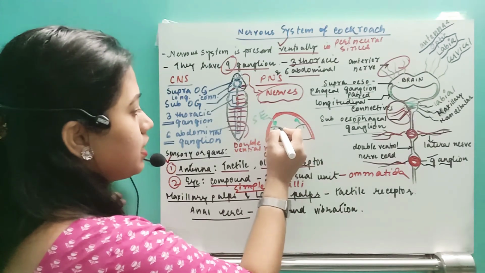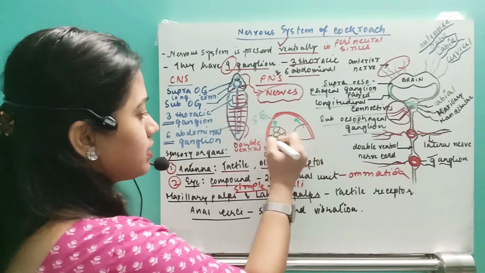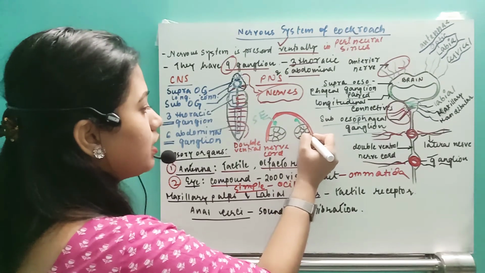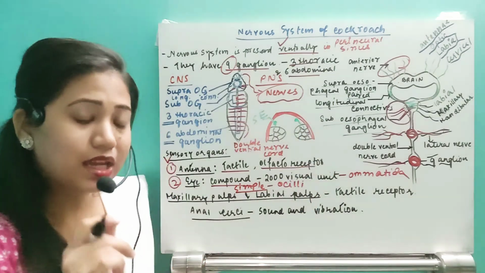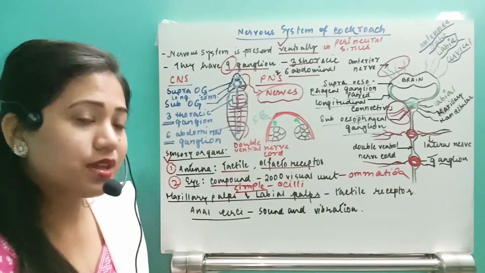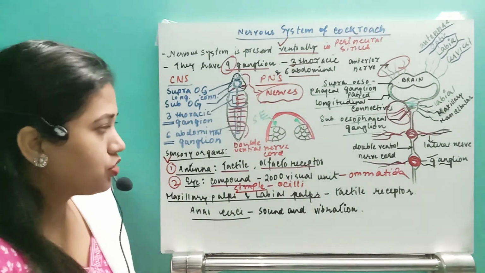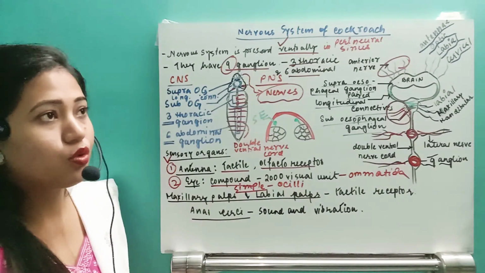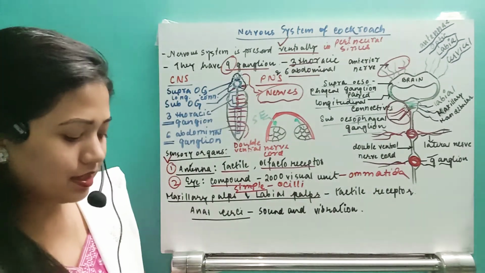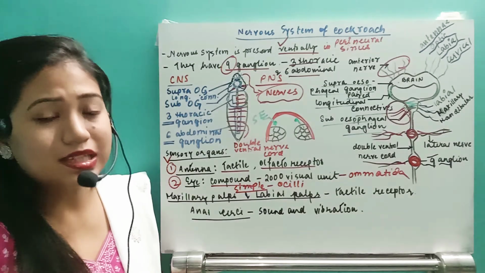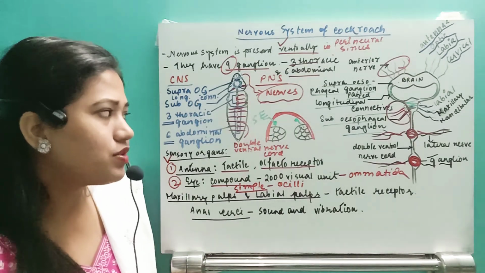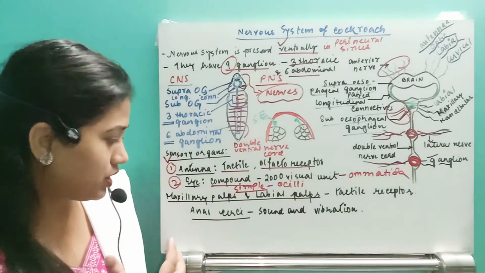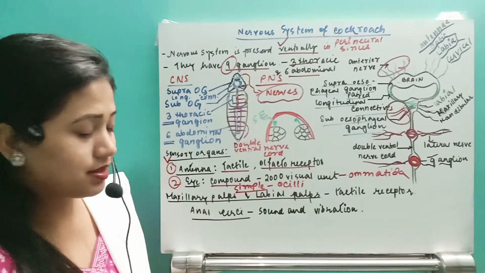What are they? These are the compound eyes, and each compound eye has 2000 visual units, called ommatidia, each a sensitive photoreceptor. So the visual units are called ommatidia. When it comes to sensitivity, the sensitivity of the eye is not that high. So if you see the eye, they have compound eyes as well as simple eyes.